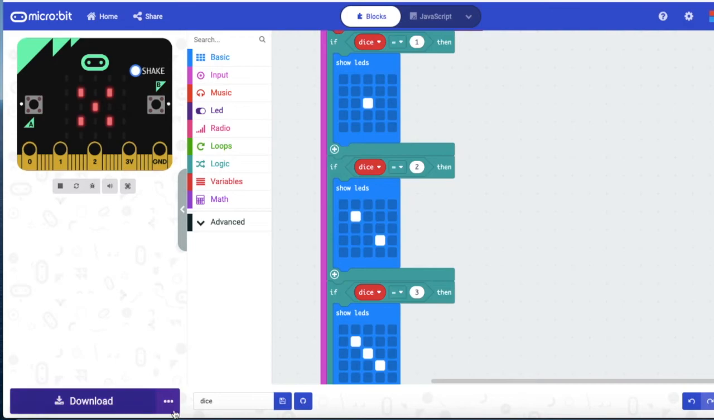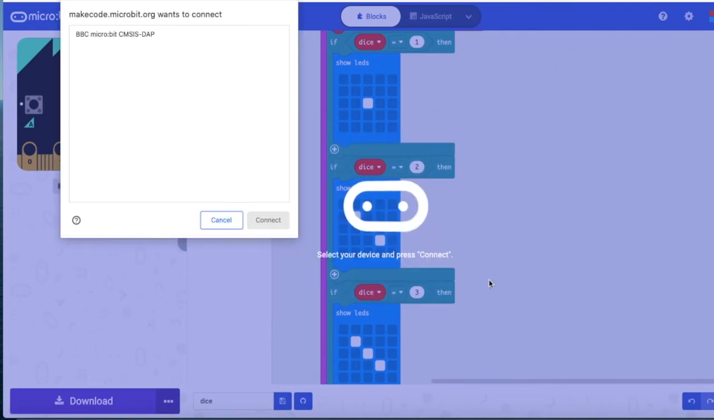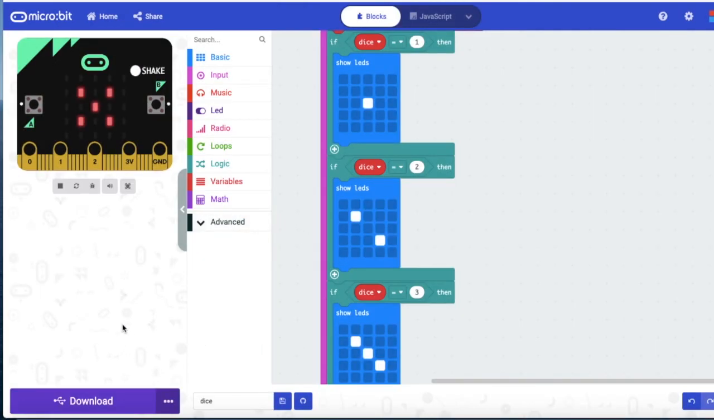So now go here and down you can see download and these 3 dots. Press the 3 dots and you will see pair device and download to Microbit. Press pair device. Then you can see this part. Press this and then connect. Once it is connected, press download. It's downloading. Now it's in this Microbit.